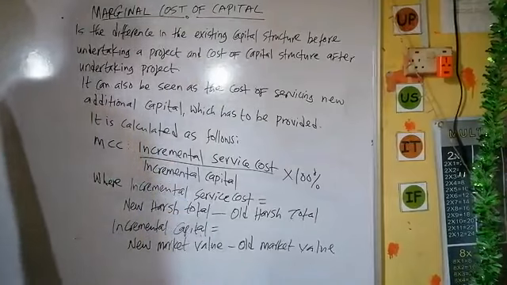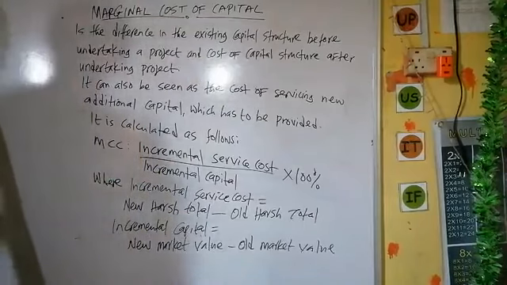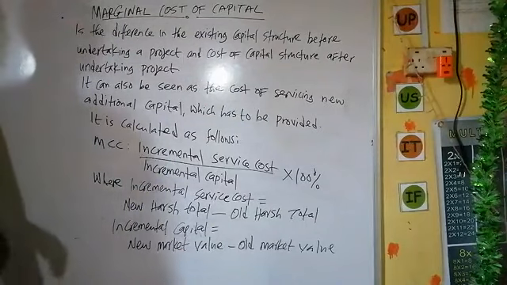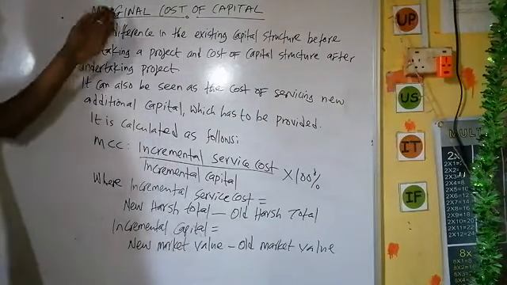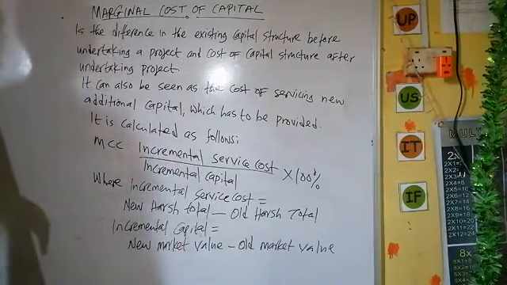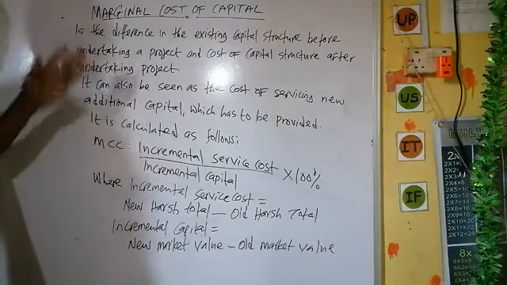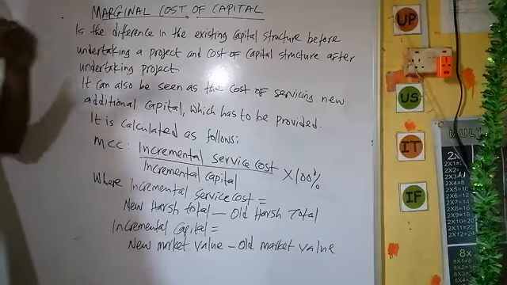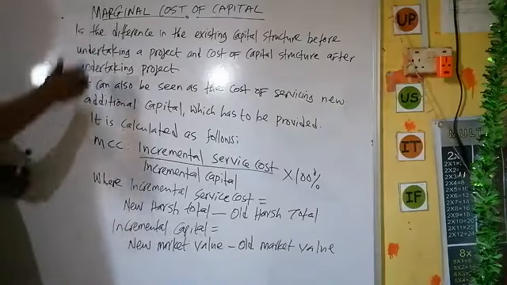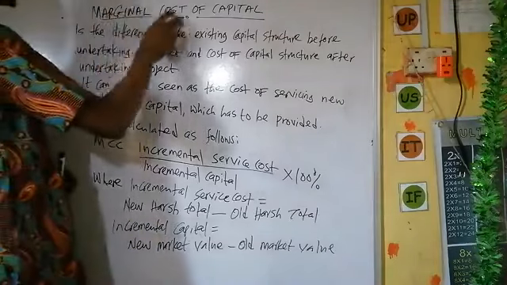Yes, in the last video we said we are going to look at the marginal cost of capital. By the name, marginal means additional. So, marginal cost of capital means additional cost of capital.